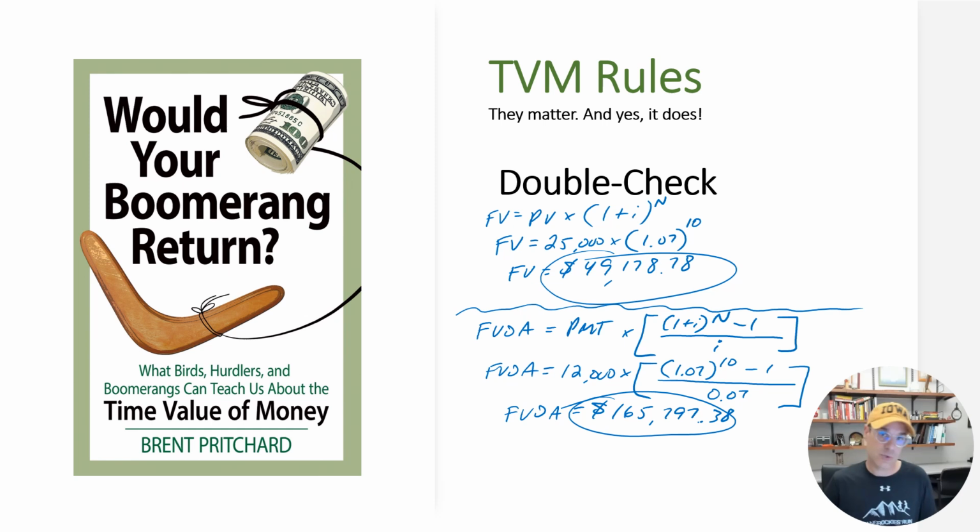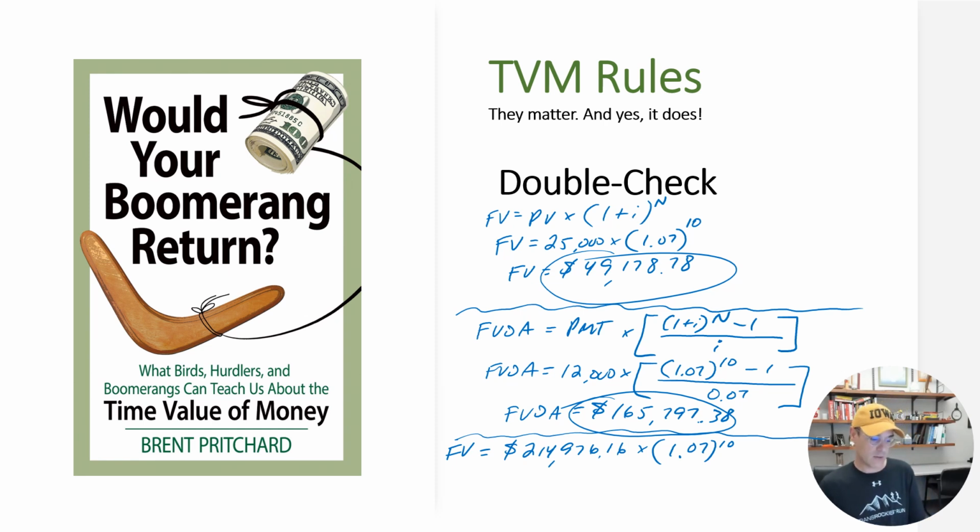So when we add those two circled amounts together, we get $214,976.16. So let's plug this value into the building block future value equation, and let's take it out to the end of the 20th period, so 20 years from now.